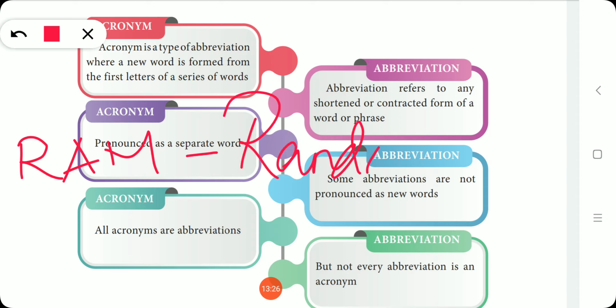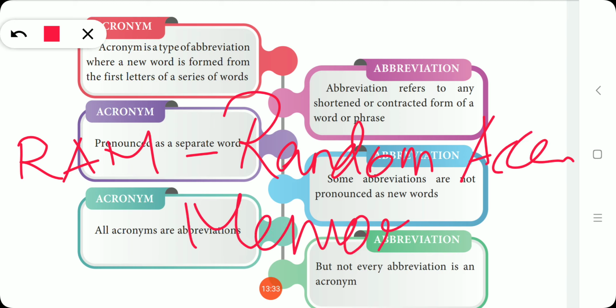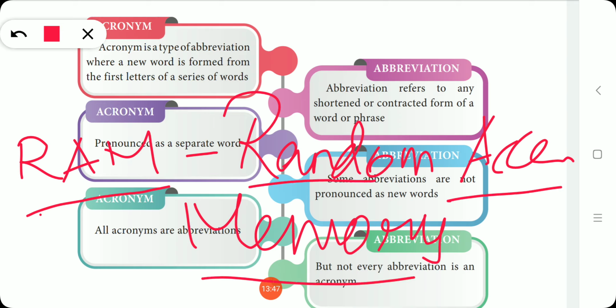Random, R for random, A for access and M for memory. Random access memory. An acronym is a type of abbreviation where a new word is formed from the first letter of a series of words. So random, access, memory is another series of words. What is the first letter?